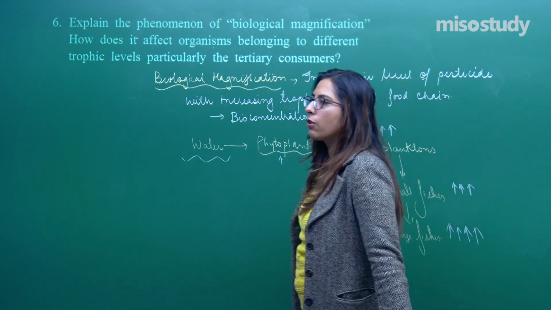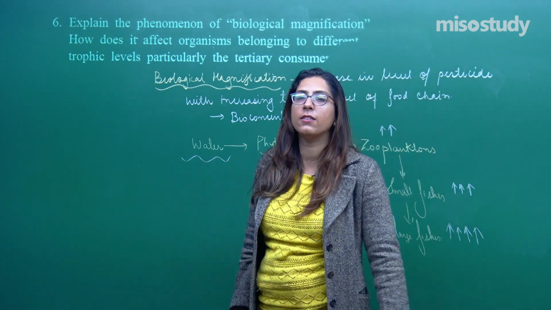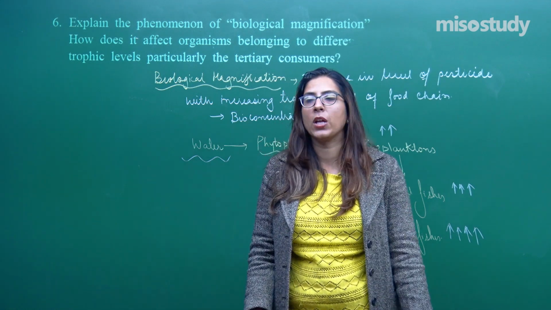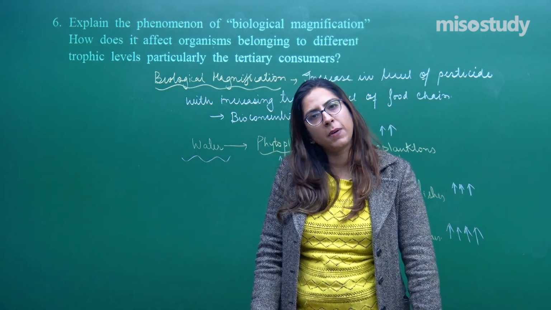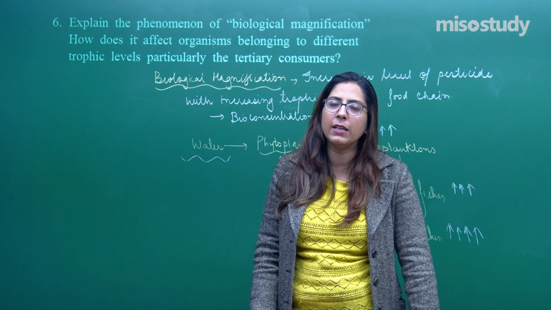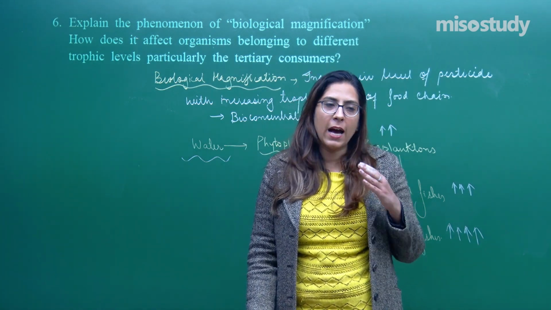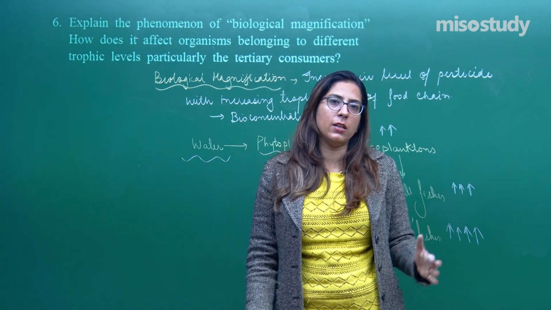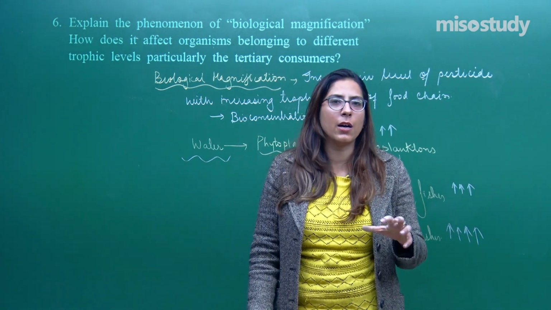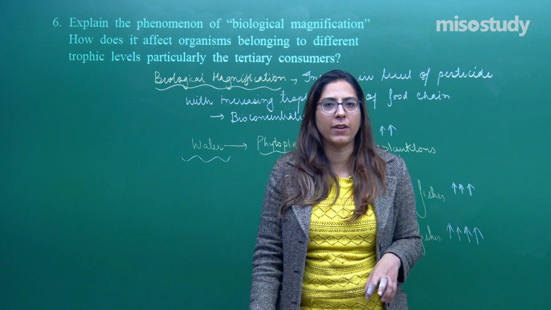The thing is that their accumulation increases from one trophic level to the next. See what you have to answer now. The concentration of these pesticides and heavy metals get accumulated throughout the chain. But as we move from one trophic level to another, the topmost is that group of organisms which is most affected.